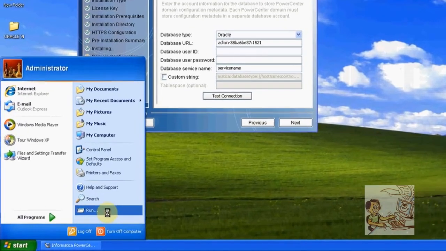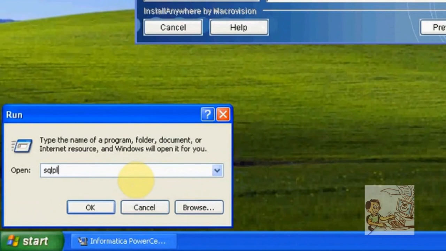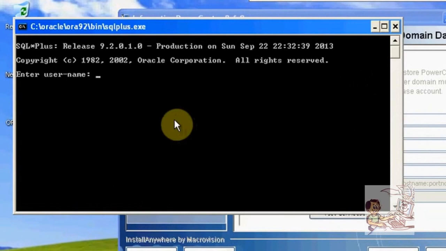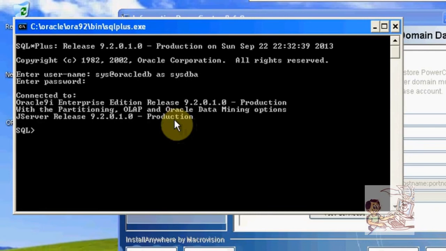Connect to SQL Plus. So first enter into sys database. sys@Oracle DB as sysdba, password also sys. So here create user user_domain identified by password. I'm giving the same password, user_domain. Enter.